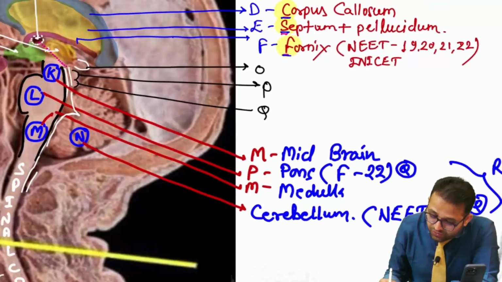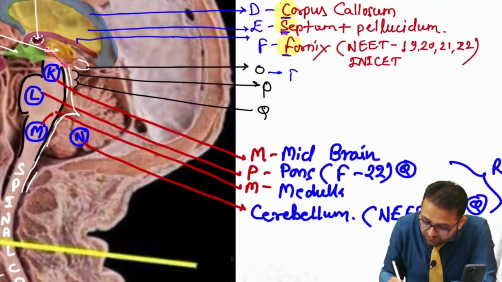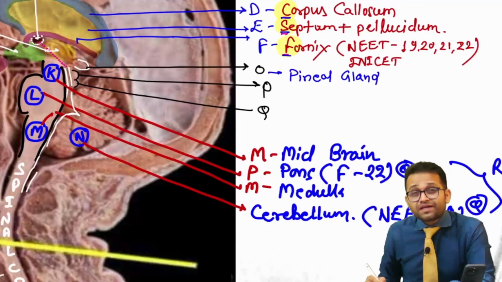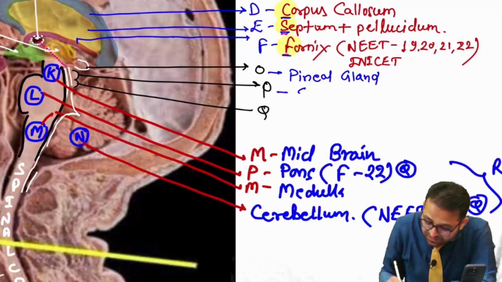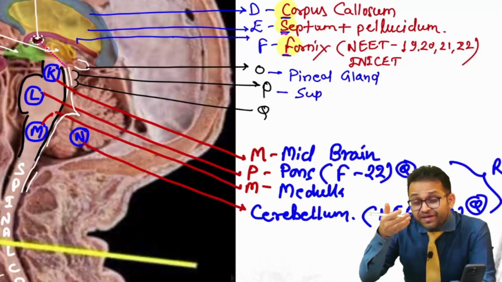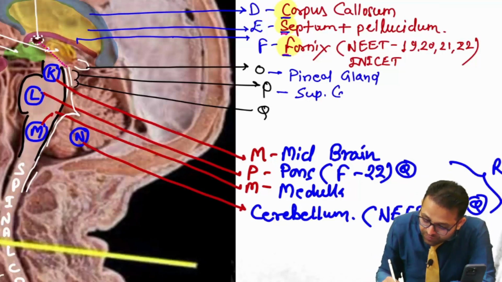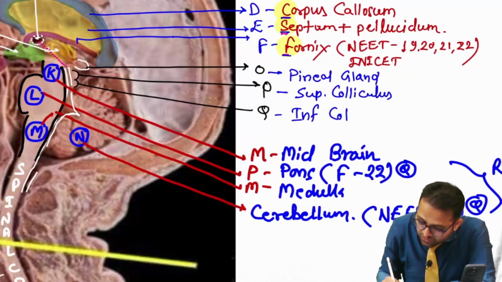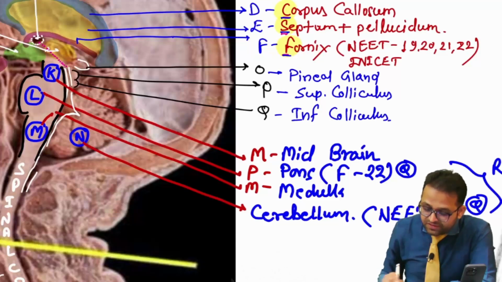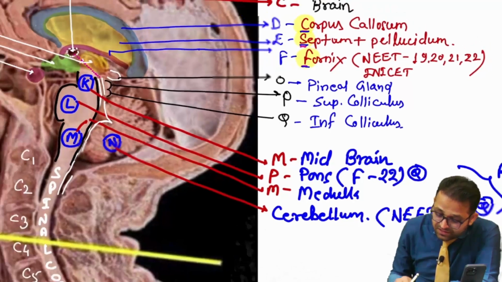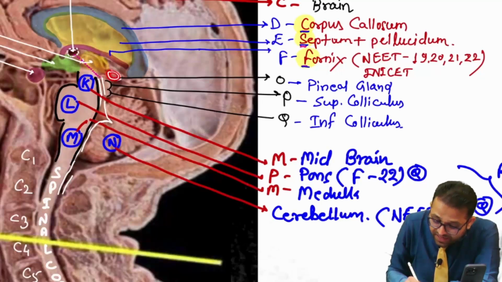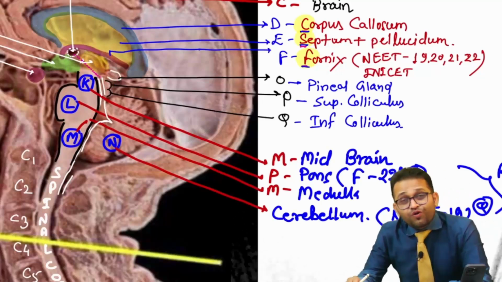So O is nothing but the third eye of Shiva, the pineal gland, you are right. And then P is our elevation just behind the midbrain, our colliculi. This is above, that's why you will say superior colliculus, and this is our inferior colliculus. Getting the point? So now you can see, sir, the pineal gland is located just above the superior colliculus.